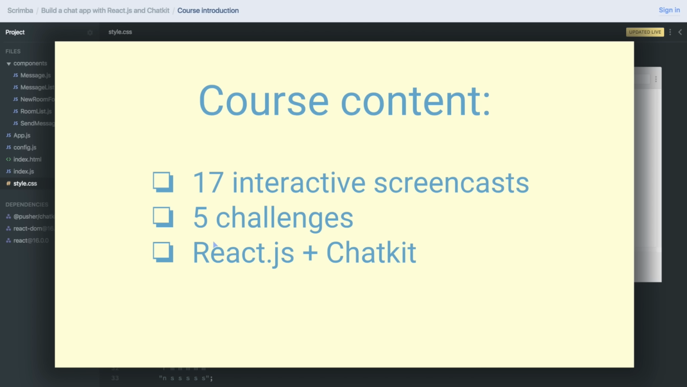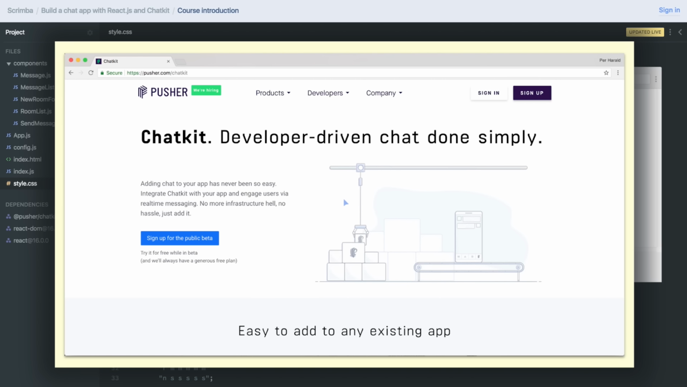So by the end of this course, you'll be comfortable using React.js. You'll understand how to handle data, how to structure projects, event handlers, hooking up with APIs, and a lot more. Secondly, you'll also get to know Chatkit, which is a super nice API for creating chat applications. It's basically an API which gives you the power to build whatever kind of chat app you want without having to set up all the infrastructure and hassle that's involved with real-time chat applications.